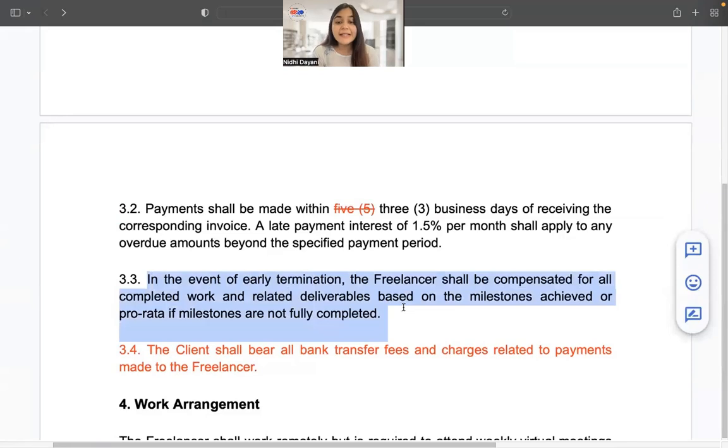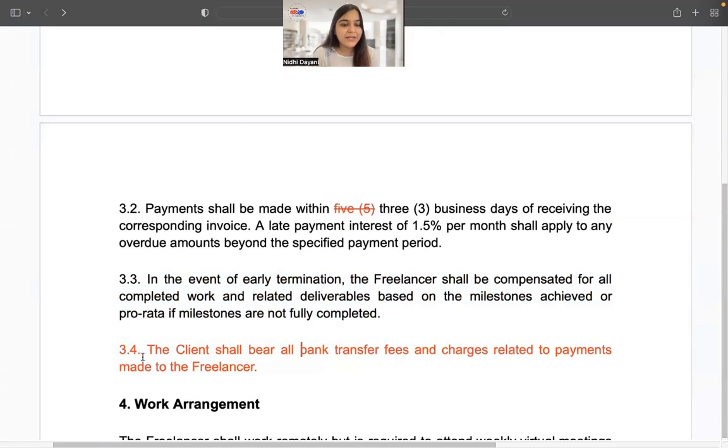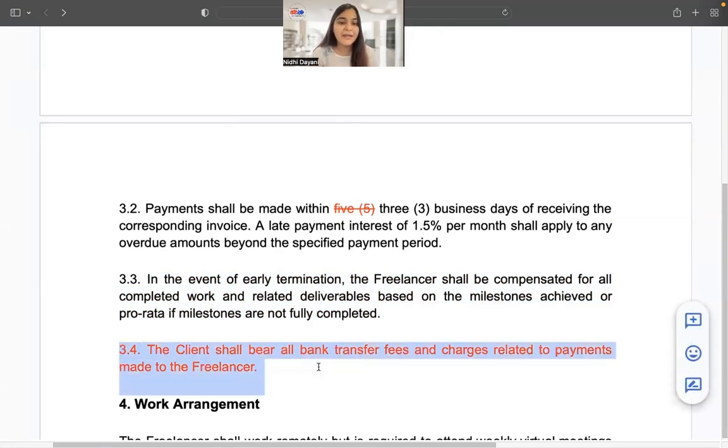Then, in case there is an early termination, the freelancer shall be compensated for the project for the work that is completed and related deliverables, which were missing earlier. And if you see this in red, this is a manual edit that I have made, that the client should bear all bank transfer fees and charges related to payments to the freelancer. This is something that was missing and I have added it manually.